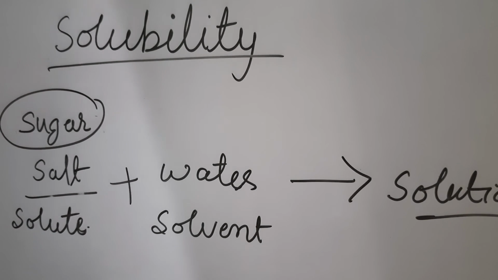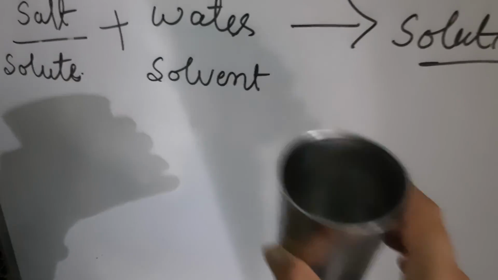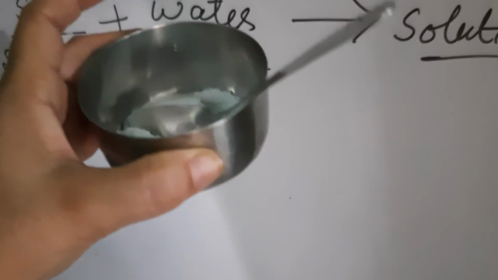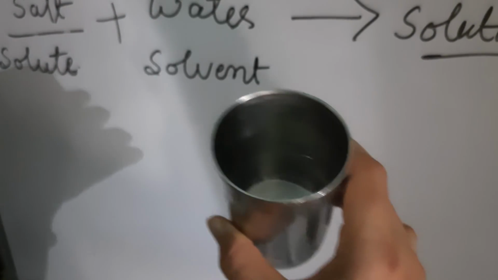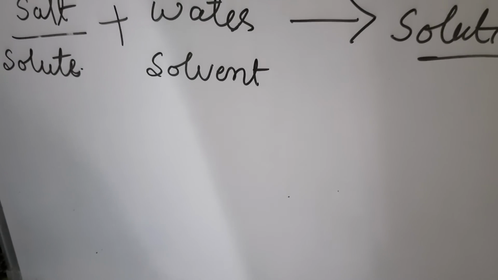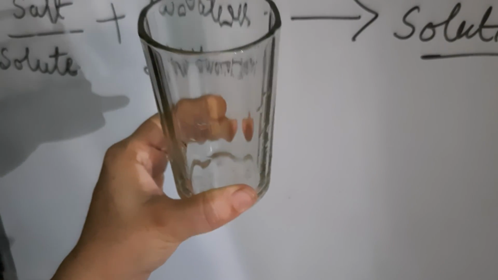Now you can see here I have taken water in this glass as a solvent, and this is solute. I have taken salt as the solute, and this is the solvent. Now I have taken another glass, and I am going to mix them both.